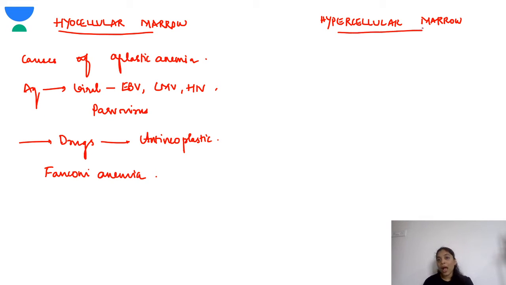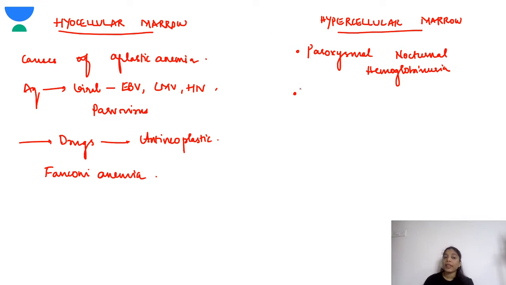Okay, so now coming to the hypercellular marrow, there are various conditions. For example, the paroxysmal nocturnal hemoglobinuria. Then there are autoimmune disorders like SLE, where there could be a hypercellular marrow.